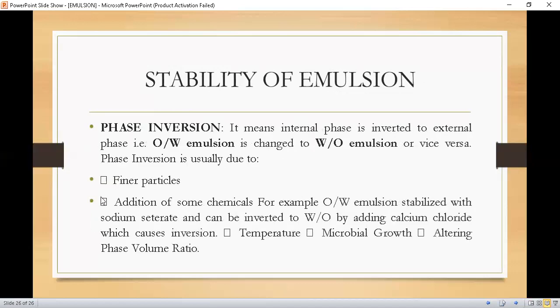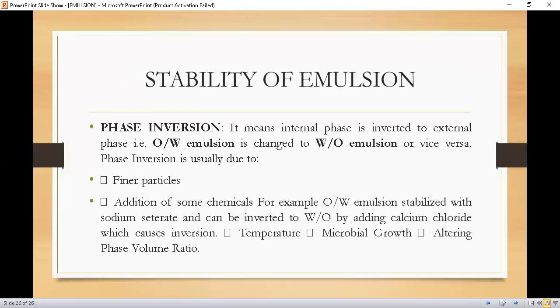The next and last sign of instability is phase inversion. It means the internal phase is inverted to external phase. That is, an oil in water emulsion is changed into a water in oil emulsion or vice versa. Phase inversion is usually due to fine particles or the addition of some chemicals. For example, an oil in water emulsion stabilized with sodium stearate can be inverted to water in oil by adding calcium chloride, which causes inversion. Other factors for phase inversion are temperature, microbial growth and altering the phase volume ratio.